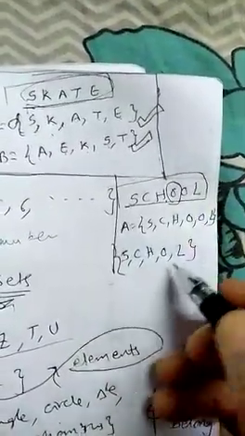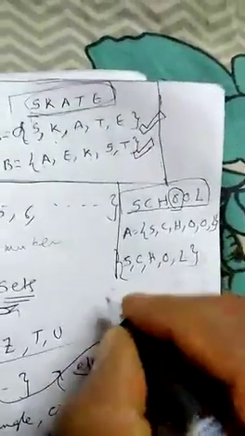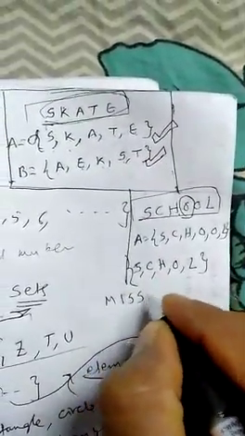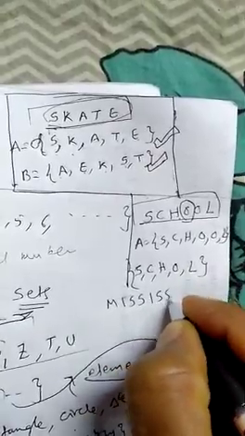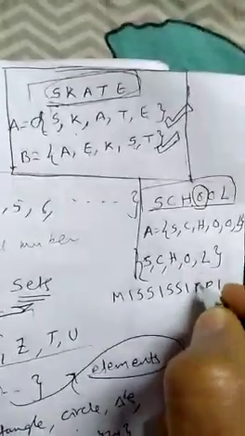No problem. Now the word consists of 6 letters, but in the set only 5 elements are coming, so you don't require the repeated one. For example, take a word called Mississippi, M-I-S-S-I-S-S-I-P-P-I. Mississippi is the word.